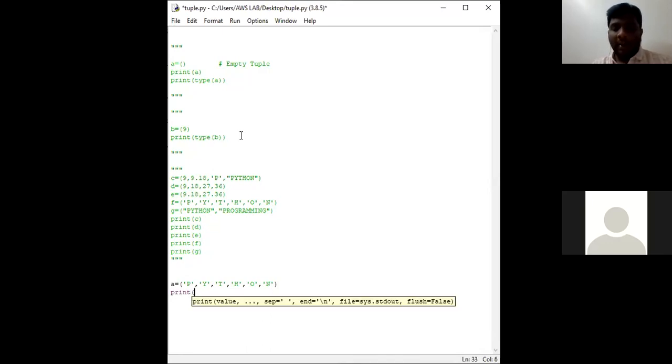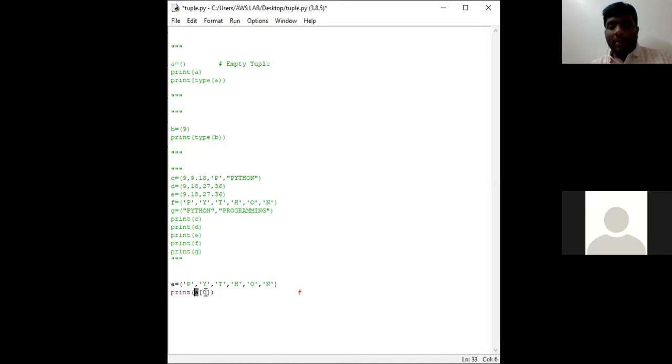So I am going to print A of 0. A of 0 means what? A is a tuple name. 0 is nothing but index value. So in tuple A, I am going to ask the interpreter to print the value which is at index 0. A అనే tuple లో index 0 లో ఏ వాల్యూ అయితే ఉందో ఆ ఎలిమెంట్ ఏంటో యాక్సెస్ చేస్తున్నాం. సో 0th index లో ఉన్నది ఏంటంటే ఇక్కడ P. P will be the element.